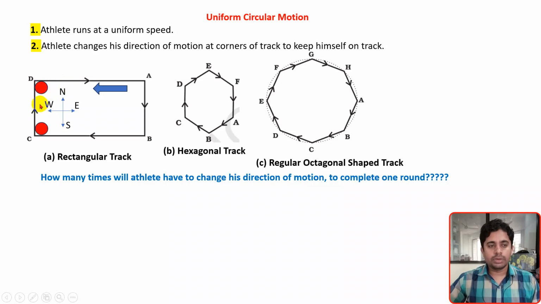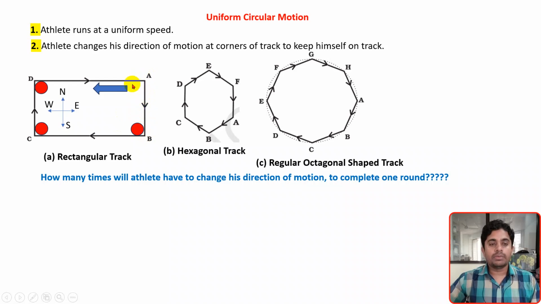Again, from D to C he will travel, but once he reaches corner C, there he needs to change direction. From C to B, as it is a straight path, no need to change direction. But once he reaches corner B, he needs to change direction. From B to A, again a straight path, so no need to change direction.